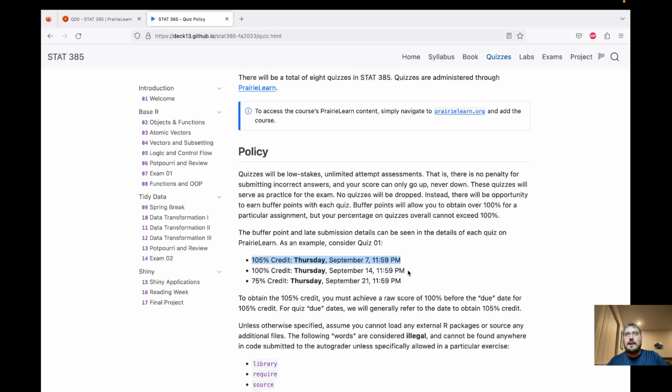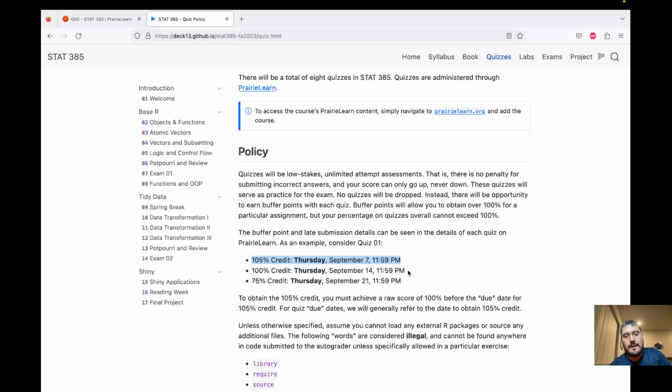If you were to earn 105% on all of the quizzes, you would still just max out at 100%, you'd still get 40 points. So there won't be extra credit. Buffer points is a way to think about this. If there's 8 quizzes, and let's say on the first 4 you get 105, 105, 105, 105, and then the next 4 you get 95, 95, 95, 95, then those 5% buffer points will cancel out the 5% deductions, and then you'll end up with still a perfect score.